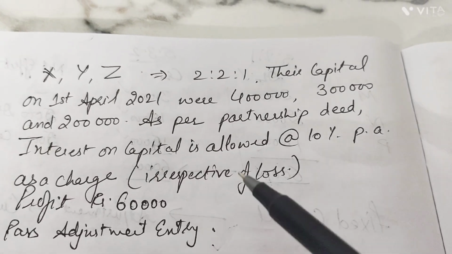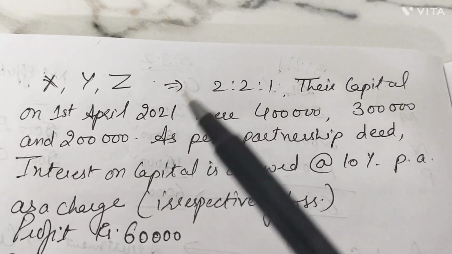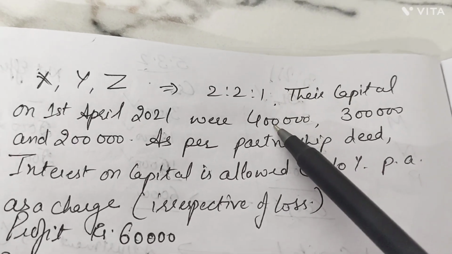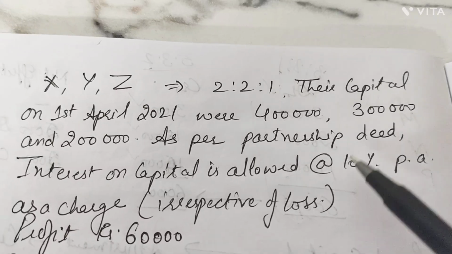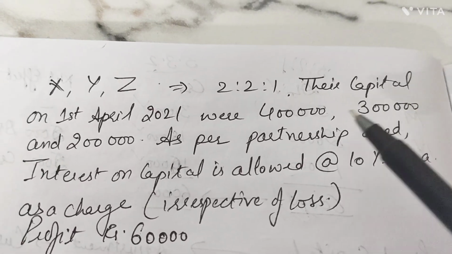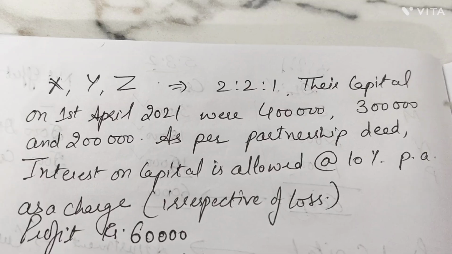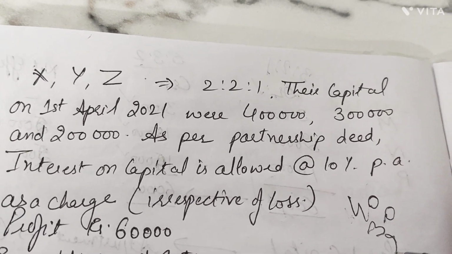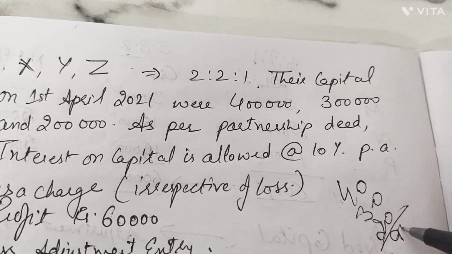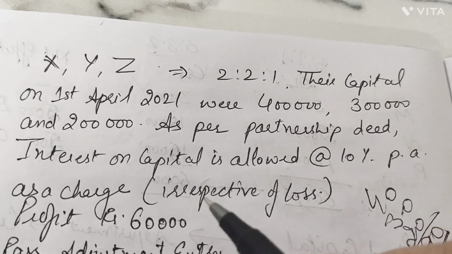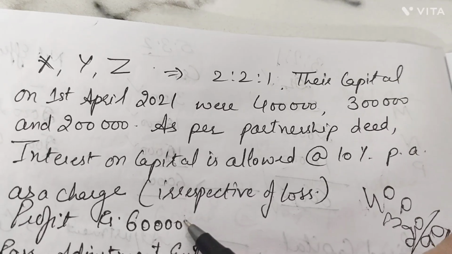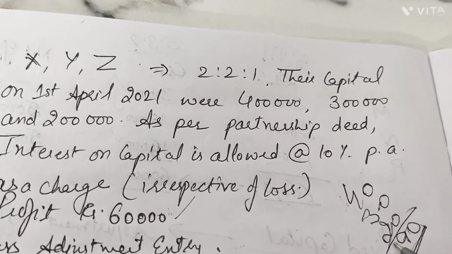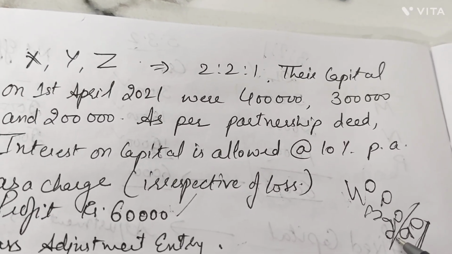Before going for the adjustment entry, let's see what the case is asking us. The case is saying that IOC at the rate 10%. So here IOC is 40,000 on 4 lakh, 30,000 on 3 lakhs, and 20,000 on 2 lakhs. How much is the total IOC? That is 90,000 payable. But the firm is having a profit of rupees 60,000. So profits are less than the claim payable, that is 90,000 rupees for IOC.